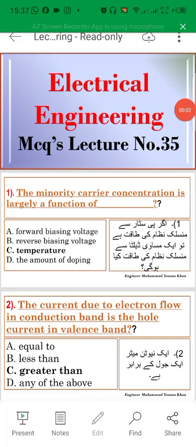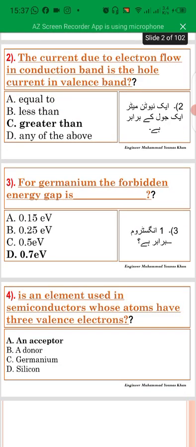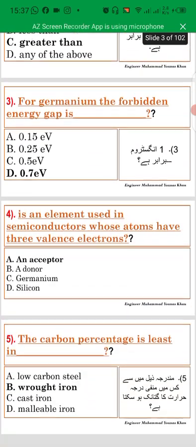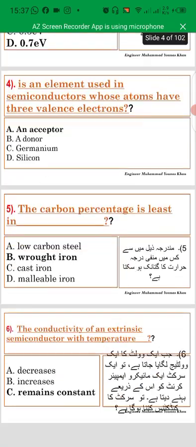The minority carrier concentration is largely a function of temperature. The current due to electron flow is in the conduction band, and the hole current is in the valence band. For germanium, the forbidden energy gap is 0.7 electron volt. An acceptor is an element used in a semiconductor whose atoms have 3 valence electrons.